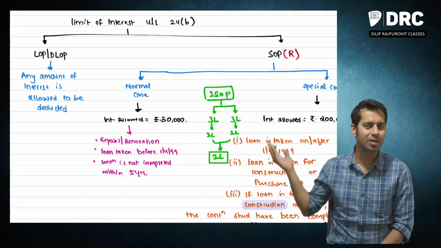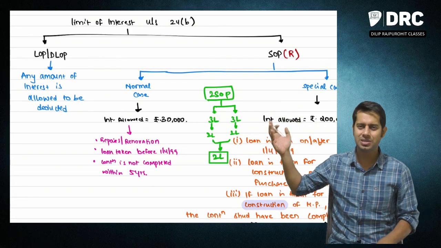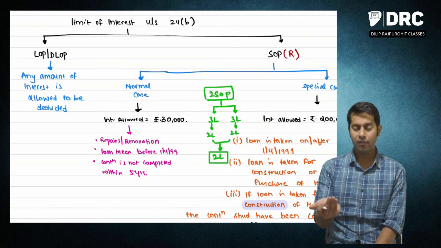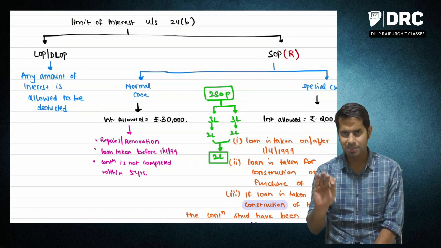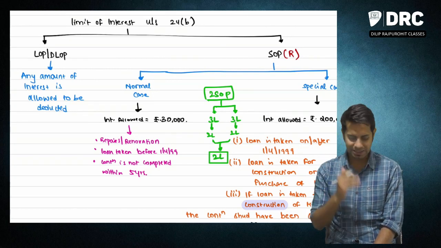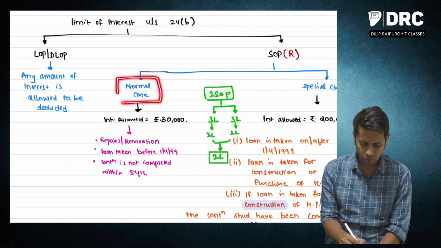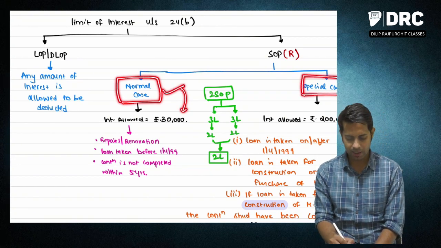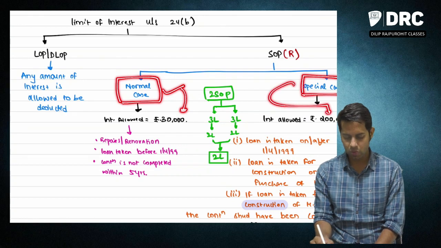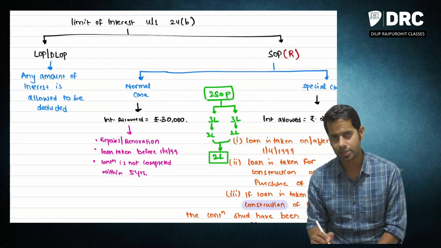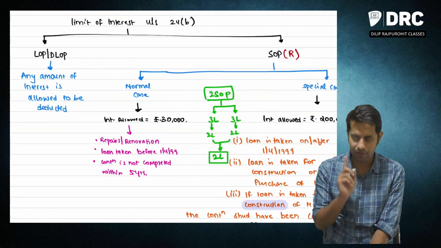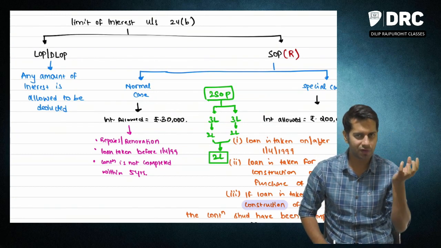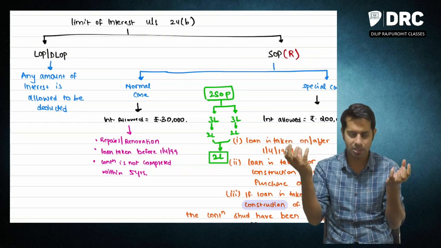Business anyways, we have to ignore, right? Business anyways does not come under the scope of income from house property. Therefore, if there is a self-occupied property and the self-occupied property is for your residence purpose, then there are two scenarios. Case number 1, you will get a deduction of 30,000. Case number 2, you will get a deduction of 2 lakh rupees. So if your property is a self-occupied property for residence, then you will either get an interest deduction of 30,000 or you will get a deduction of rupees 2 lakh.